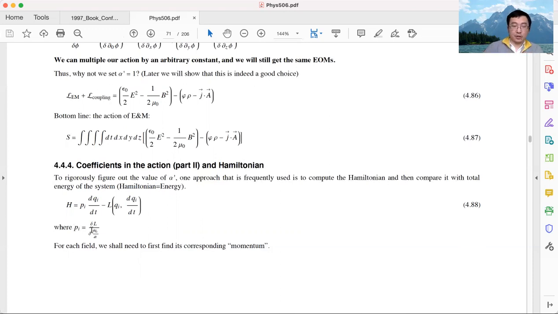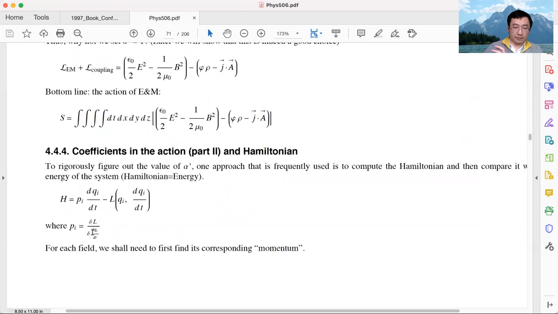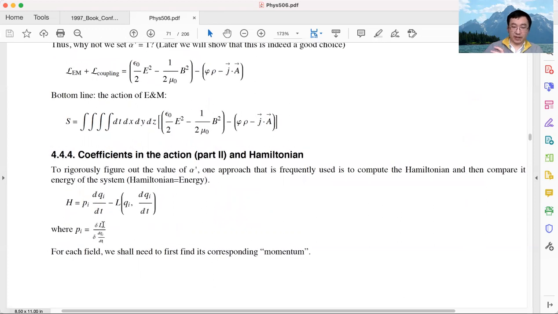To define the Hamiltonian, the first thing we need to do is define the so-called canonical momentum. For every canonical coordinate, one can define a corresponding canonical momentum by doing this variation. For every coordinate qi, we take the variation of the Lagrangian with respect to the time derivative of qi. This variation is called the momentum pi, the corresponding momentum of qi. For every coordinate qi, we can do this derivative and get the corresponding momentum. That's called canonical momentum.